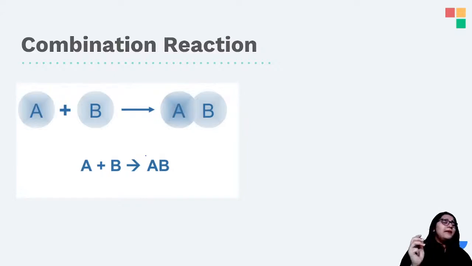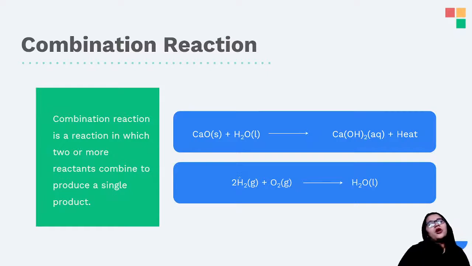So when multiple reactants come together to form one single product, that is called as combination reaction. And you can see the example up here. Yes, so A plus B give rise to AB. Next, combination reaction. There are some other examples that are displayed on the screen. So combination reaction is a reaction in which one or more reactants combine to form a single product. Yes, and that single product is called as a synthesis reaction.